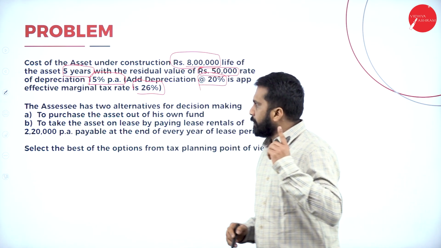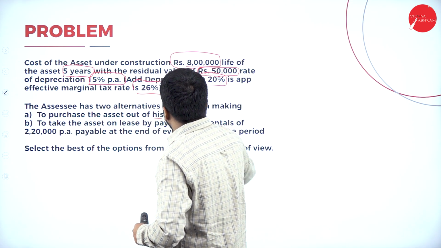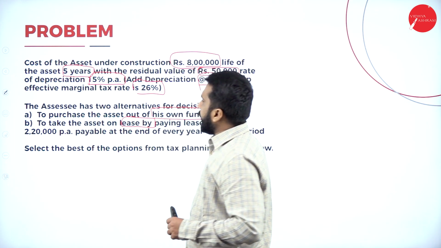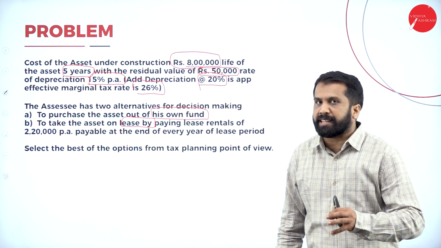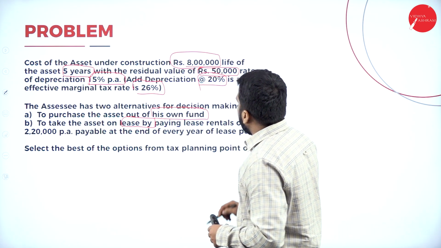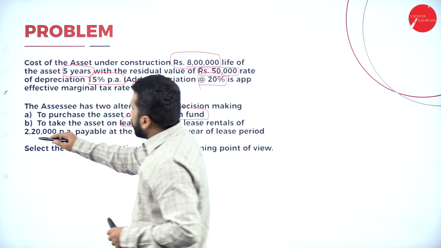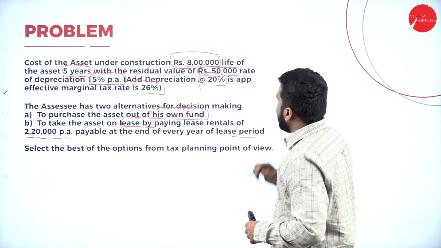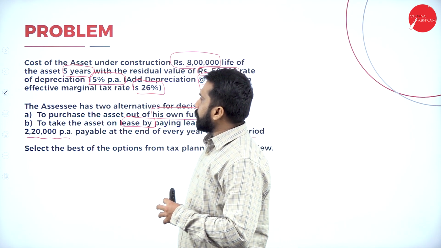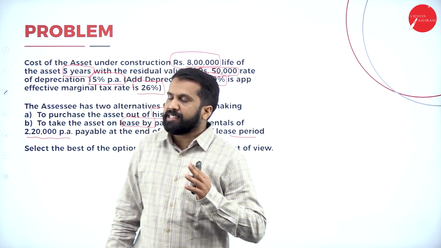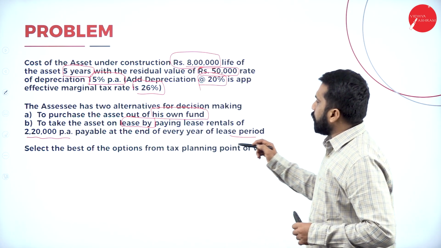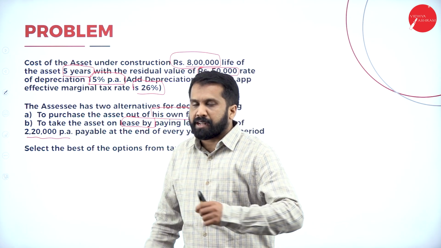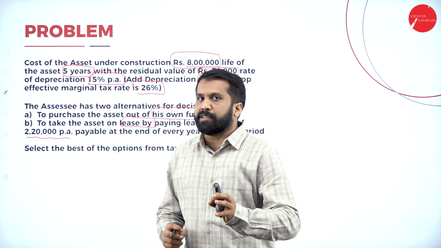Which are those? The first one, purchase the asset out of his own fund, or else he can take the asset on lease. Lease rent is 2,20,000 per annum payable at the end of every year of the lease period. One he can go for own fund, or else he can go for lease fund. Now, select the best of the options from the tax planning point of view. 15 marks, concentrate. Exactly the same type, only numbers will change.